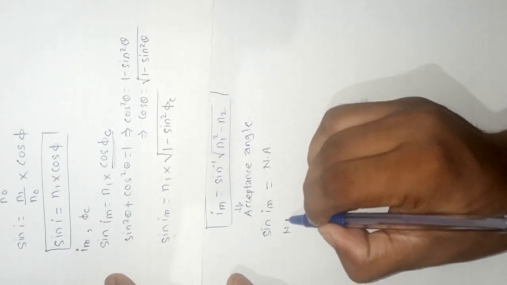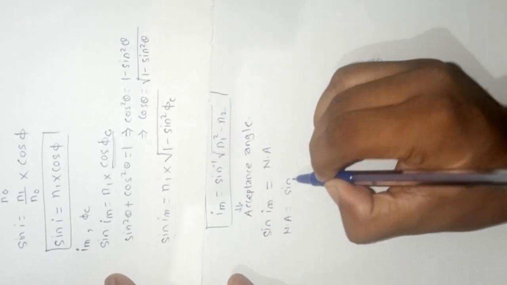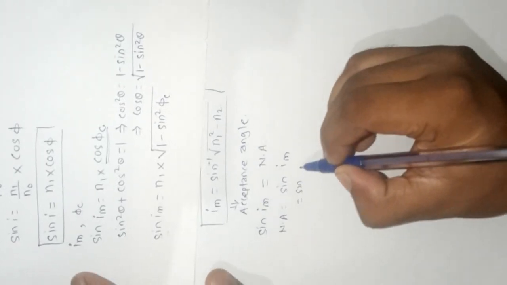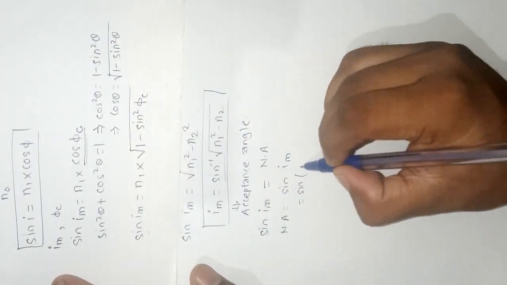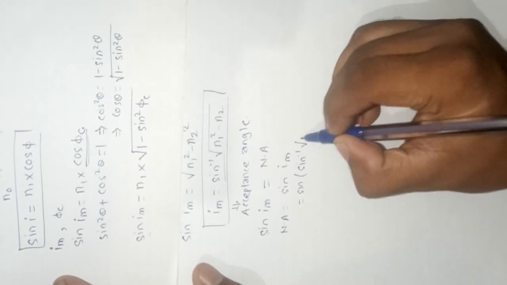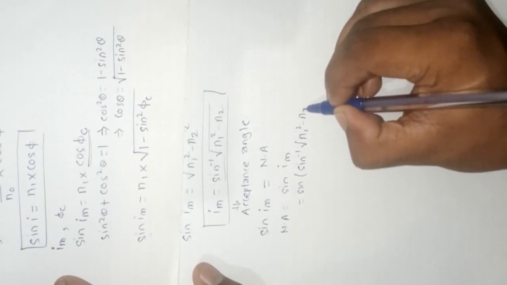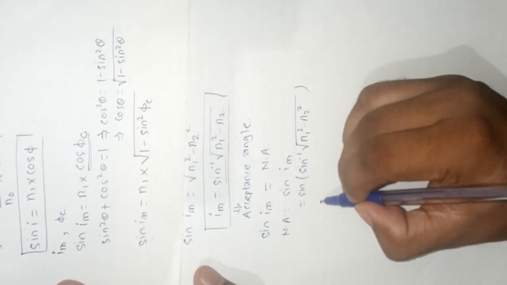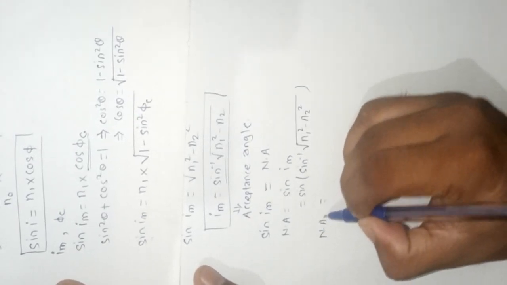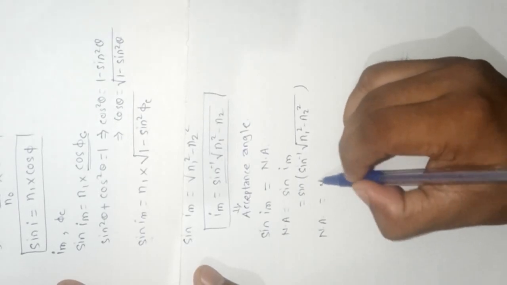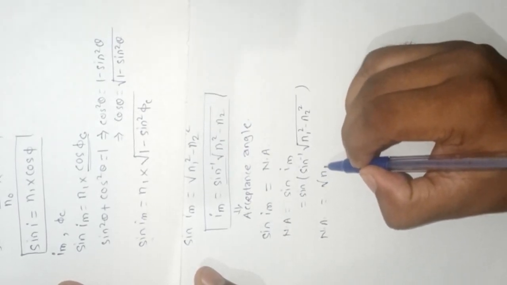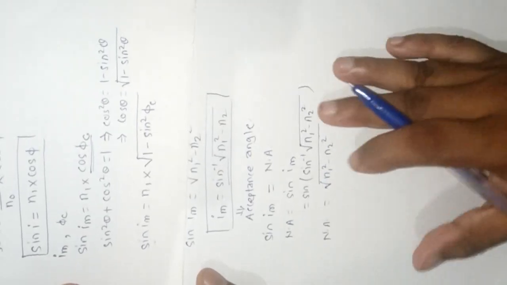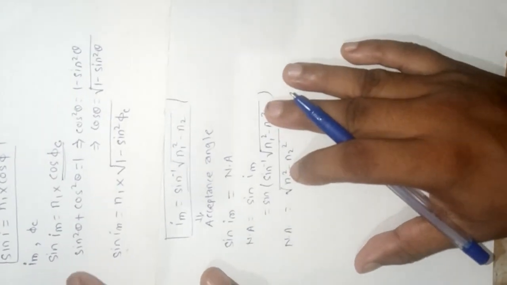So numerical aperture is equal to sine of Im, that is sine of sine inverse of root of n1 square minus n2 square. Here sine and sine inverse get cancelled, so numerical aperture is equal to root of n1 square minus n2 square.